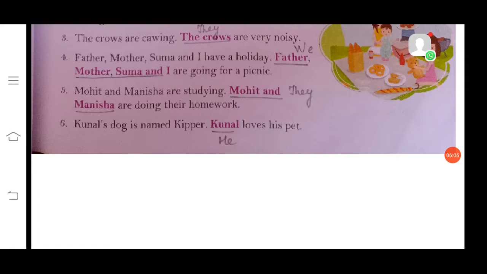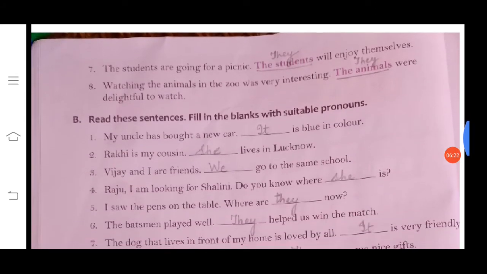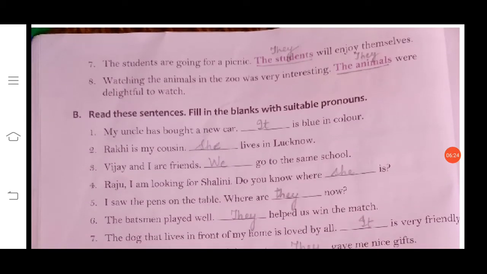Number 6: Kunal's dog is named Kipper. Kunal loves his pet. Answer: Kunal's dog is named Kipper. He loves his pet. Number 7: the students are going for a picnic. The students will enjoy themselves.